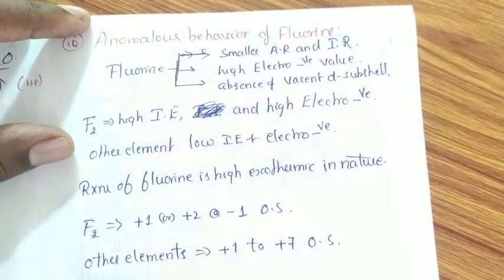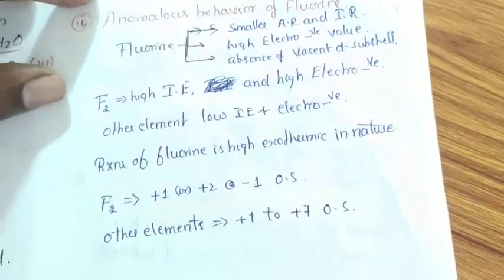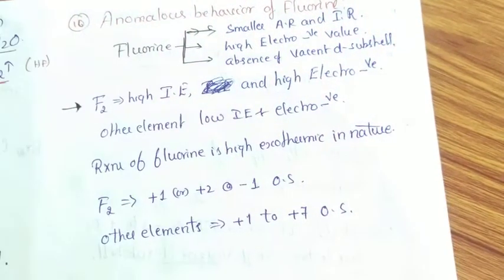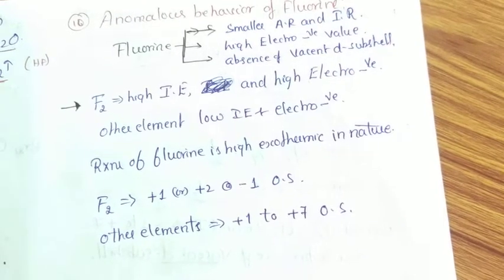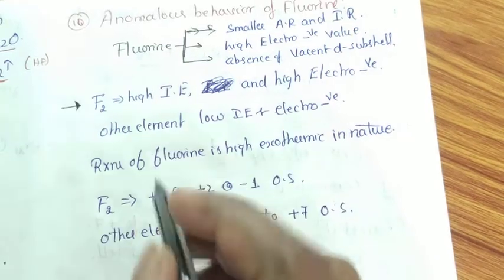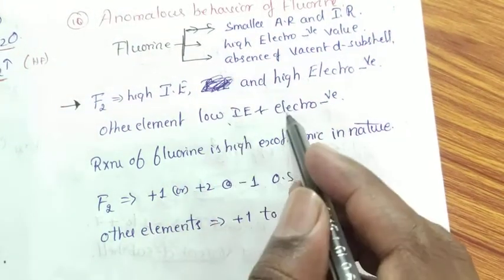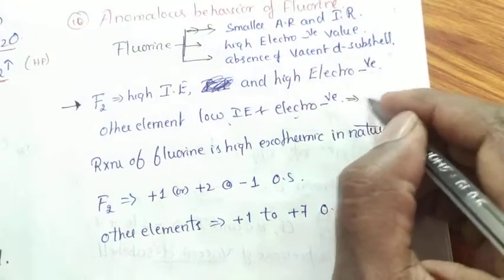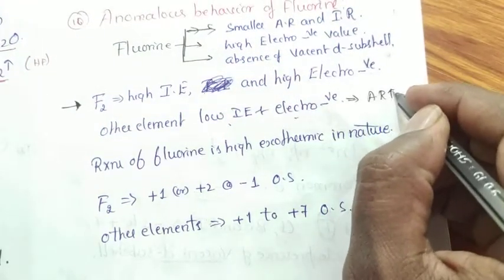Due to these three reasons, it exhibits anomalous behavior. The first different behavior exhibited by fluorine compared with other elements is that fluorine possesses high ionization energy and high electronegative value, whereas other elements possess low ionization energy and low electronegative value due to increase in atomic radius. The reason is the increase in atomic radius.